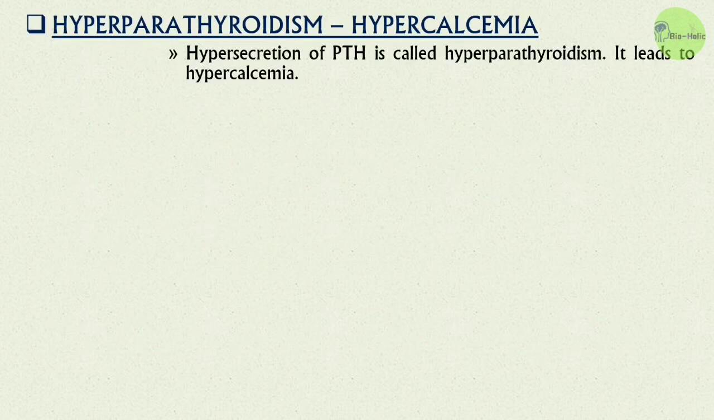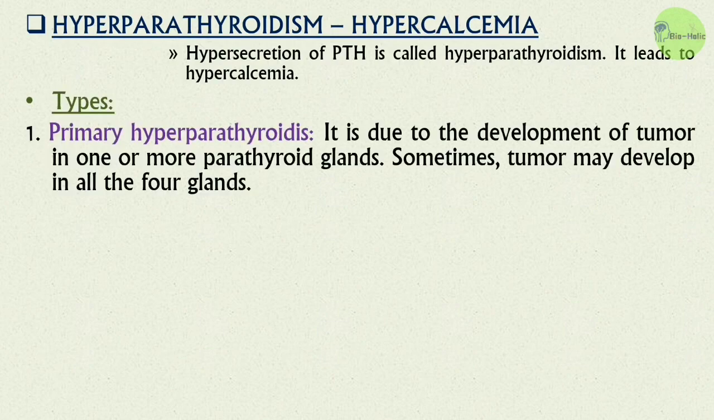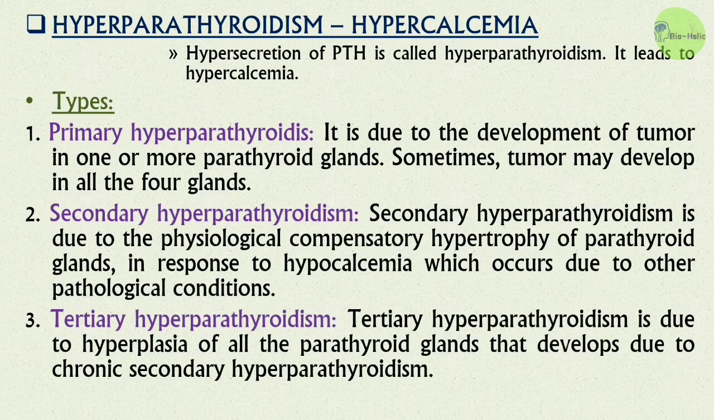On the other hand, during hypersecretion of parathyroid hormone, hyperparathyroidism or hypercalcemia may occur. It is of 3 types. The primary hyperparathyroidism is due to the development of a tumor in one or more parathyroid glands. Sometimes tumors may develop in all the 4 glands.